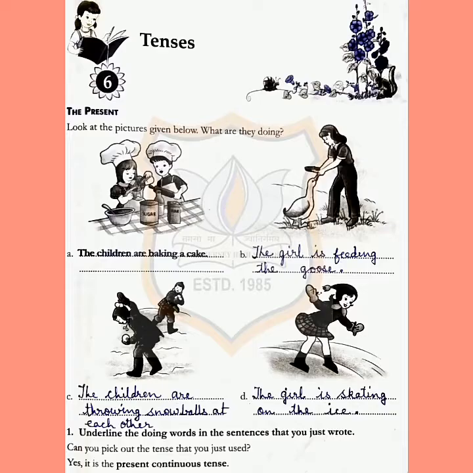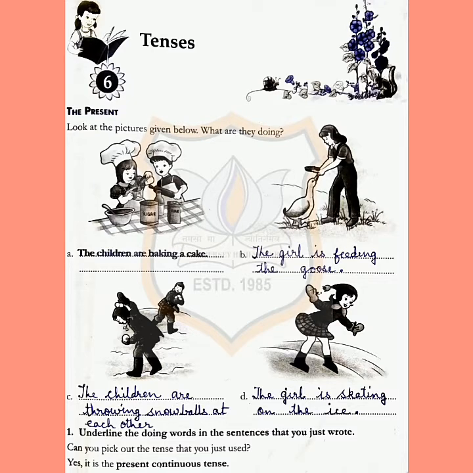Today we'll start grammar chapter number 6, tenses. Now we all know that there are three tenses, that is present tense, past tense and future tense. So today we'll learn about the present tense. Look at the picture given below.